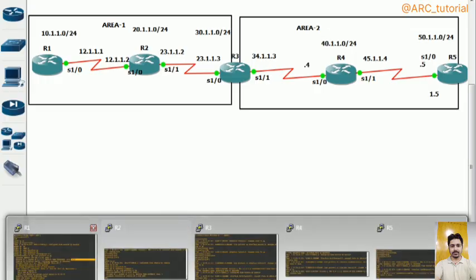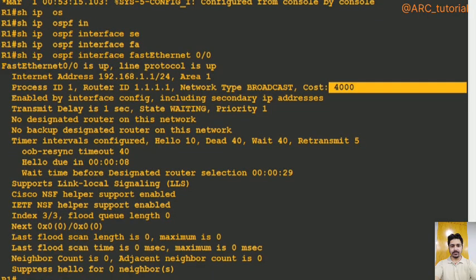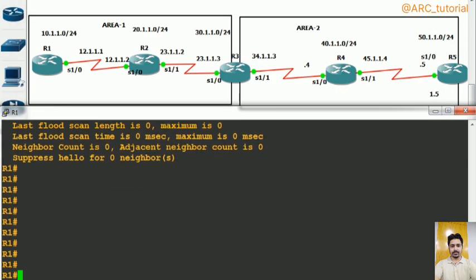Then after it, because we have performed all these things here, next is how to configure authentication in OSPF. As you know very well, OSPF supports 3 types of authentication. Are you getting my point or not? It supports 3 types of authentication, which are null by default, plain text type 1, and MD5, which is type 2.